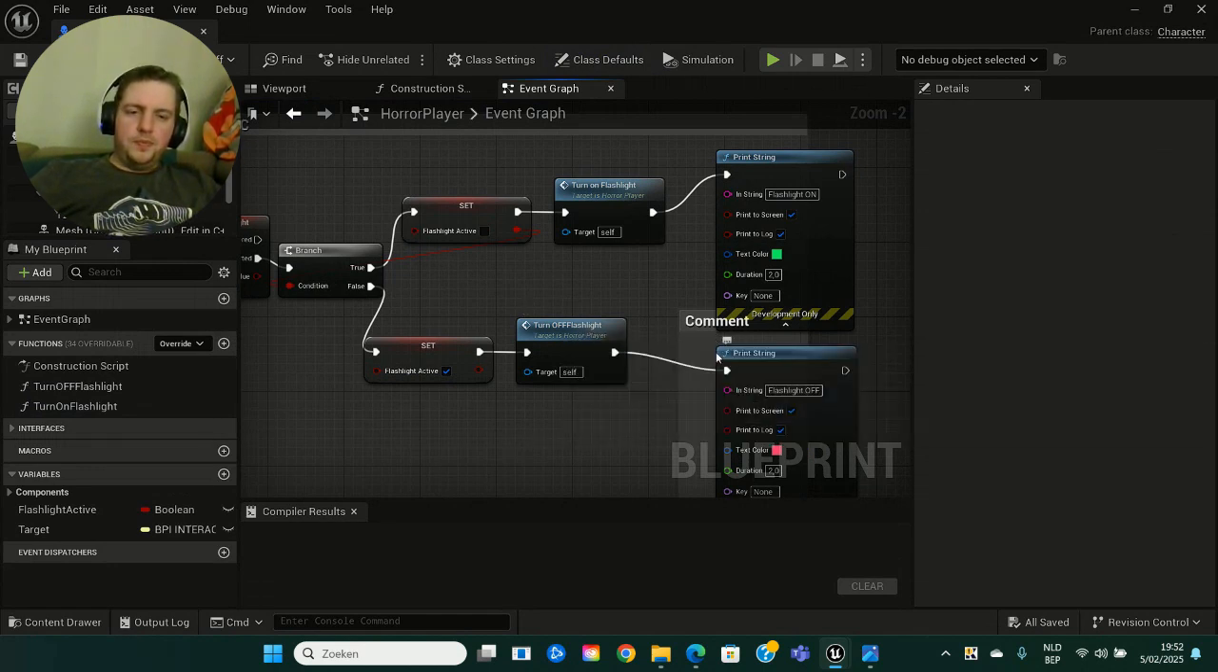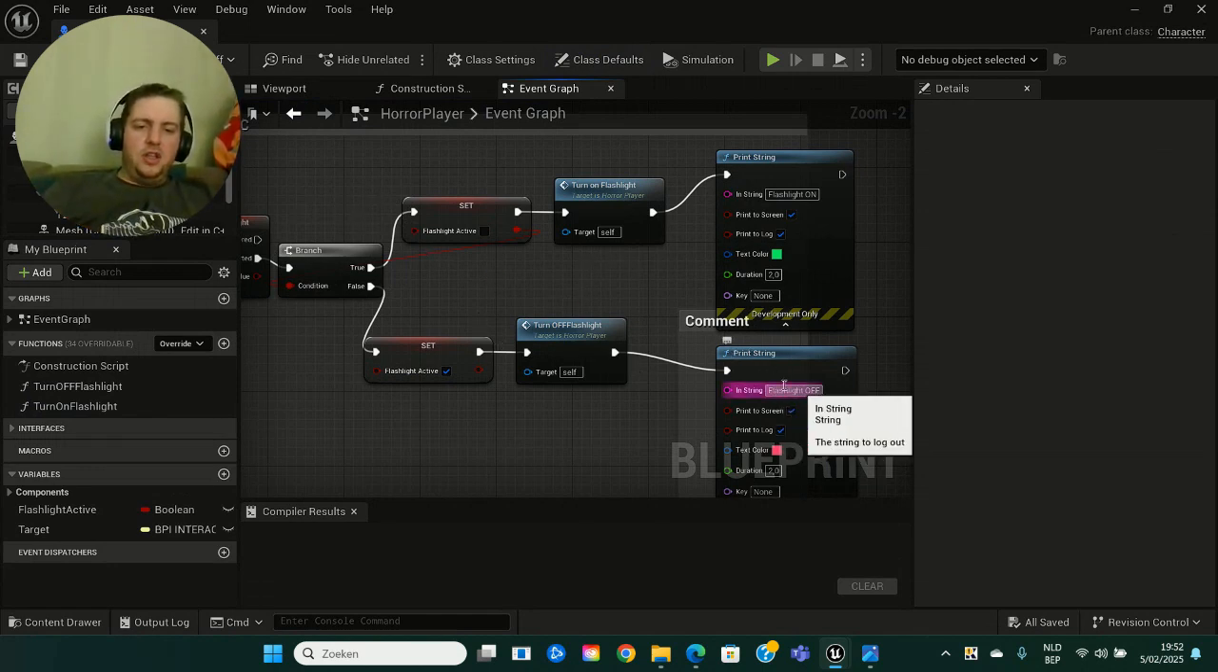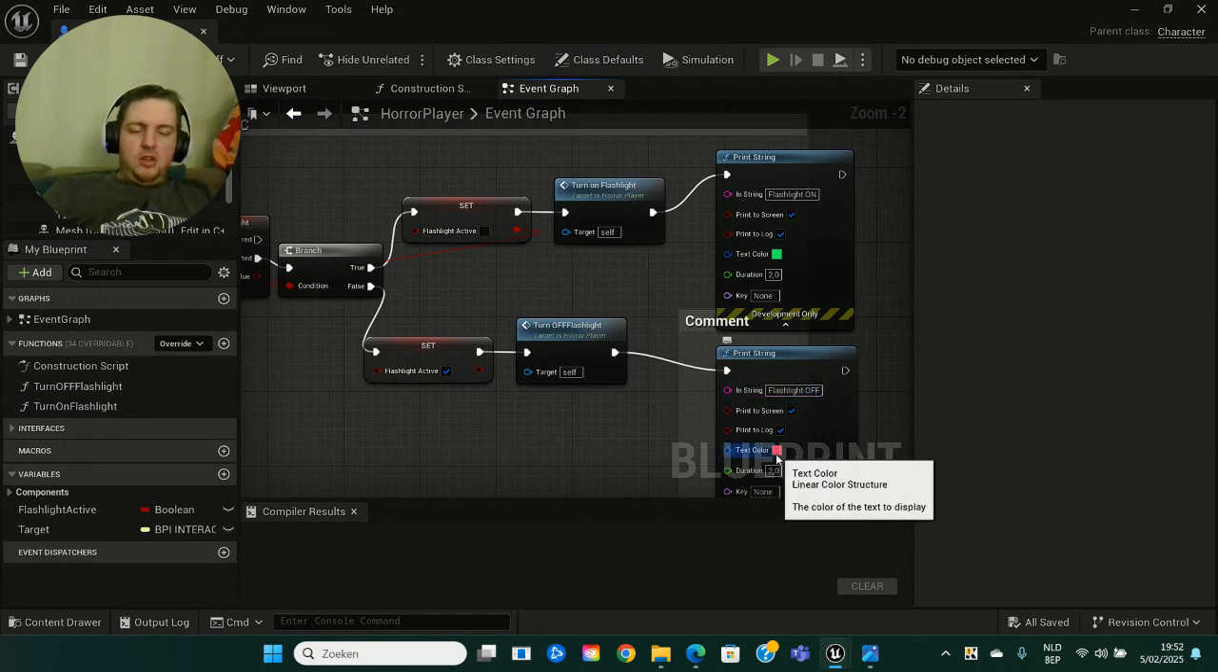What is a print string? A print string is basically a bit of text that you can see when you are inputting a key. We set our flashlight with the key inputs to F, and if I turn off my flashlight, it says flashlight off in the text box over here. And I got my text color in red right now. I'm going to change it to white, but right now, just for testing, I got flashlight on with green and flashlight off with the red. And let's go see how that works.